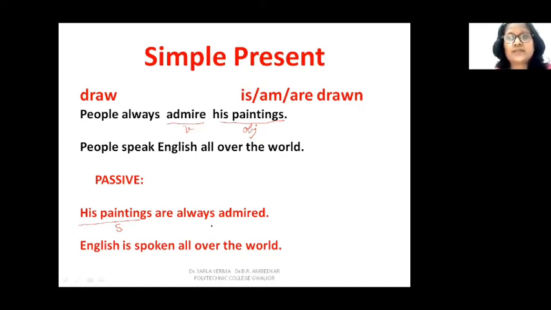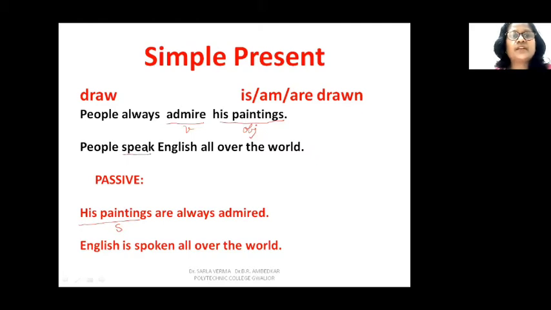If the sentence is in simple present tense, passive will also be in simple present tense. If it is in continuous tense, the passive will also be in continuous tense. If it is perfect tense, the passive will also be in the same perfect tense. So next sentence, people speak English all over the world.